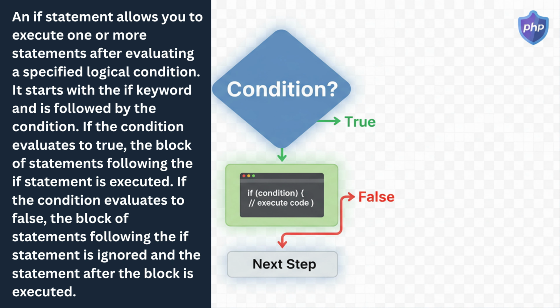To understand the if statement more clearly, it helps to look at what happens inside a program the moment an if condition is encountered. In PHP, an if statement begins with the keyword if, followed by a logical condition placed inside parentheses. This condition is something PHP must evaluate to decide which path the program should follow next. The condition can be a comparison, such as checking if a number is greater than another number, or checking if a variable contains a specific value. Regardless of what the condition is, PHP always evaluates it into a Boolean result, either true or false.